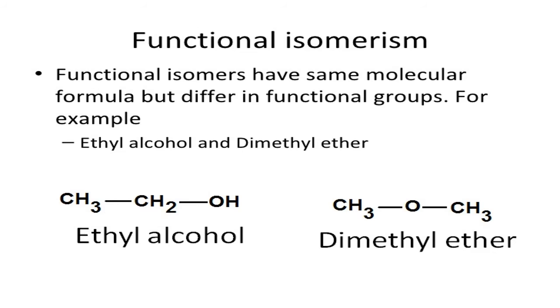Now we'll go to functional isomerism. Functional isomers have the same molecular formula but differ in functional groups. Let us see. This is ethyl alcohol. This is dimethyl ether. If you see their molecular formula, it is the same, C2H6O. Molecular formula is the same. But this is the alcohol family. This is the ether family.